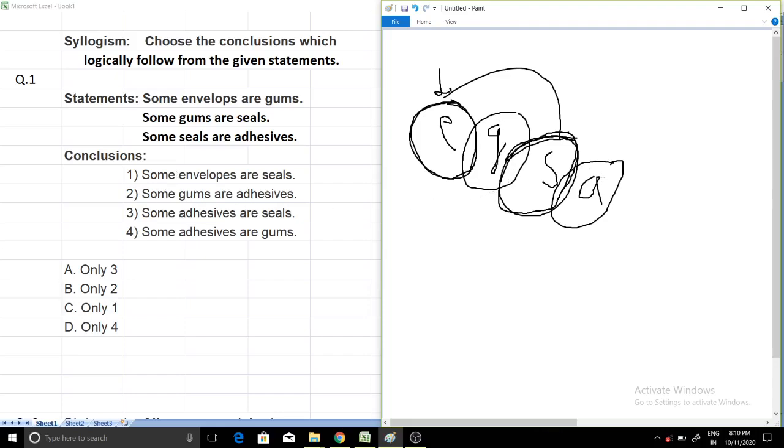Gum is the second circle and adhesive is the fourth circle. Is there any intersection between both of these? No. So this statement is also false. Now this conclusion is also false.